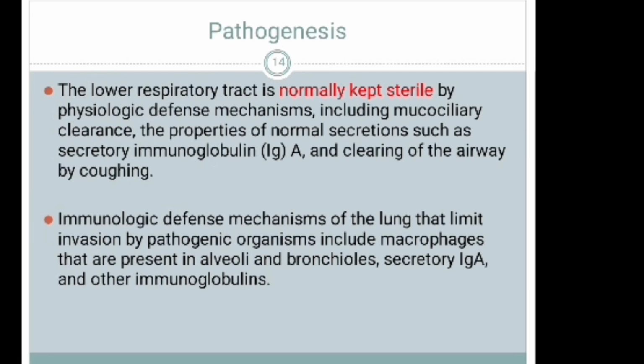Immunologic defense mechanisms of the lungs that limit invasion by pathogenic organisms include macrophages that are present in alveoli and bronchioles, secretory IgA, and other immunoglobulins. Those are all defense mechanisms of the respiratory tract.